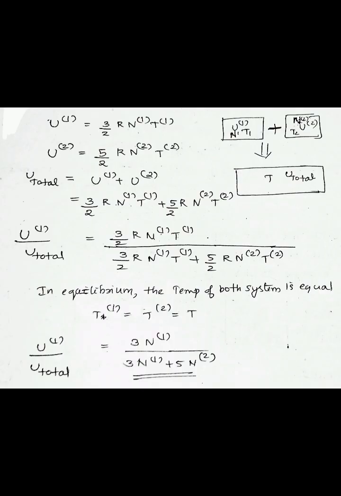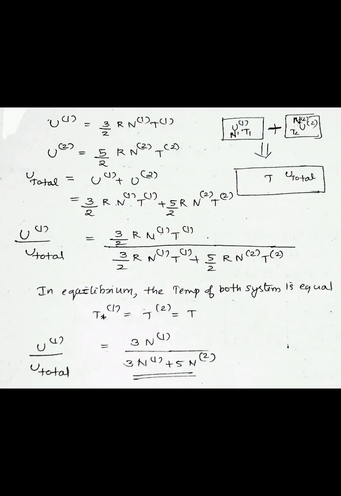Therefore, U total is equal to U1 plus U2, and this is equal to 3 by 2 R N1 T1 plus 5 by 2 R N2 T2. That is, U1 by U total is equal to 3 by 2 R N1 T1 by 3 by 2 R N1 T1 plus 5 by 2 R N2 T2.